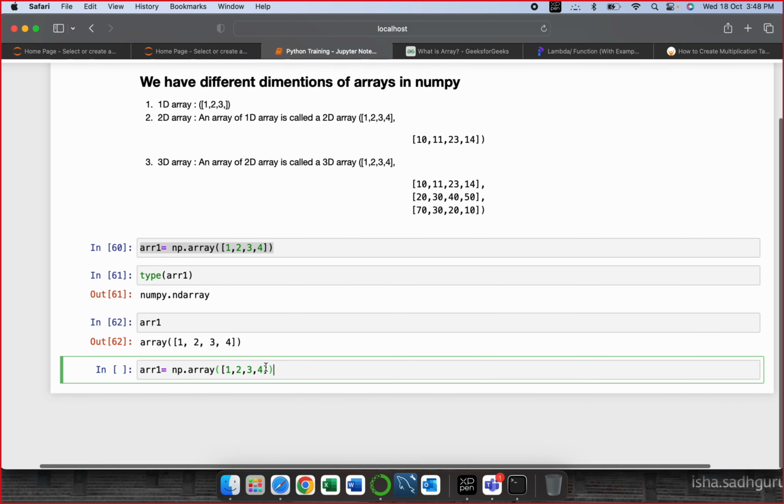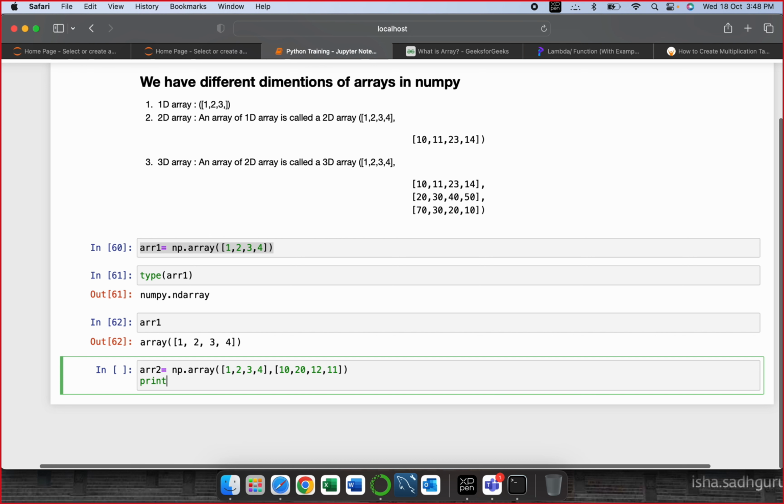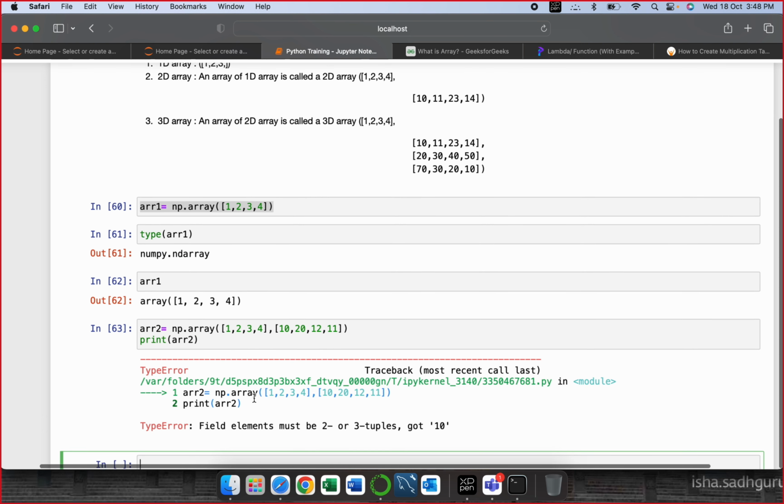Now let's say I'm creating another array which is 10, 20, 12, 11. I'll give it as arr2. Let me print arr2. np.array 1 2 3 4, 1 2 3 4, bracket closed.